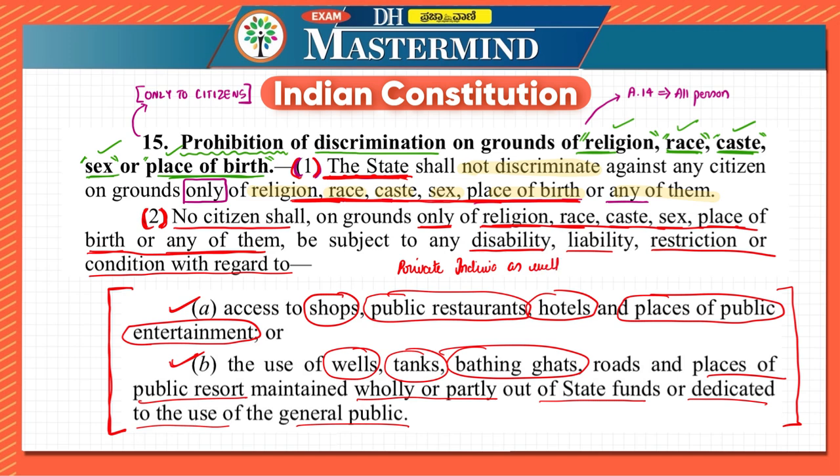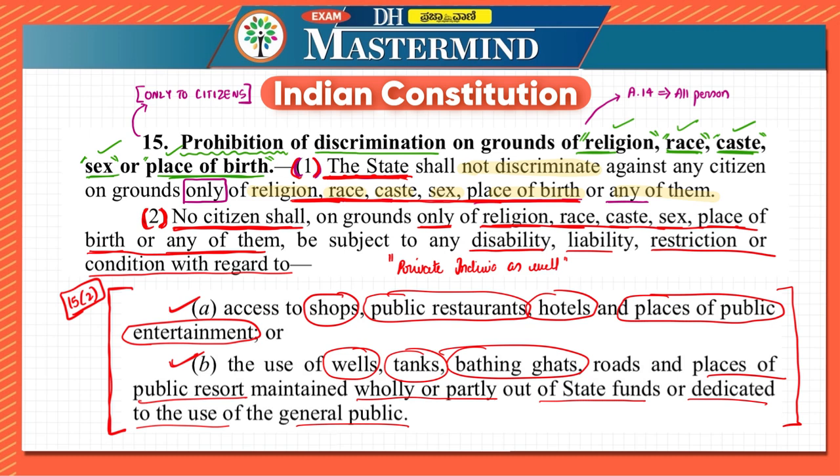In the first clause, it was not private individual, it was the state. Here, have they mentioned about the state? No. That means it is applicable to private individuals as well. All these fundamental rights actually are related to the state's restrictions, that is, individuals' rights with respect to that of the state. But there are a few fundamental rights which are available against the private individual as well. So article 15 subclause 2 also is one which is available against a private individual as well.